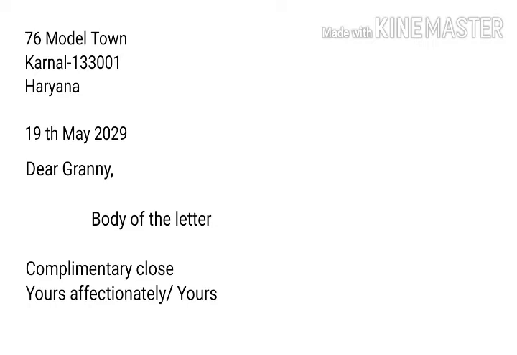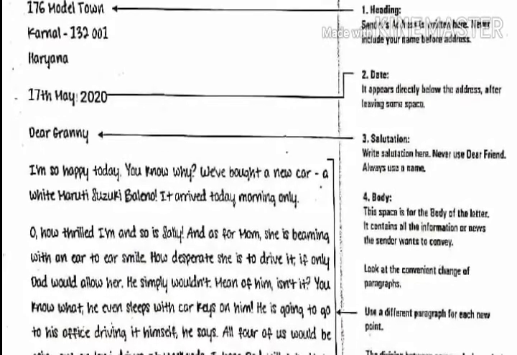Now children, I have a layout of an informal personal letter. This is a letter written to Granny by Kusum. Kusum is informing Granny. She wants to share wonderful news that she has bought a new car, and she is telling the details and sharing her happiness with her Granny.